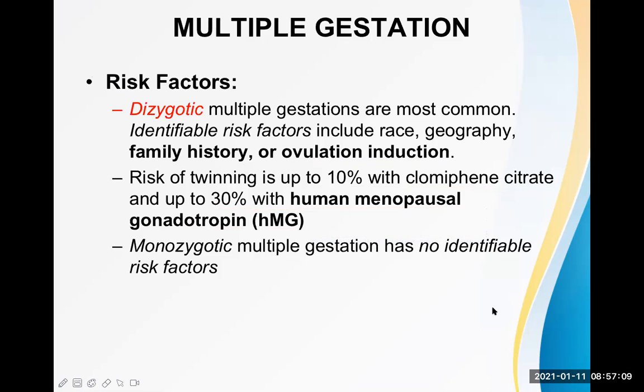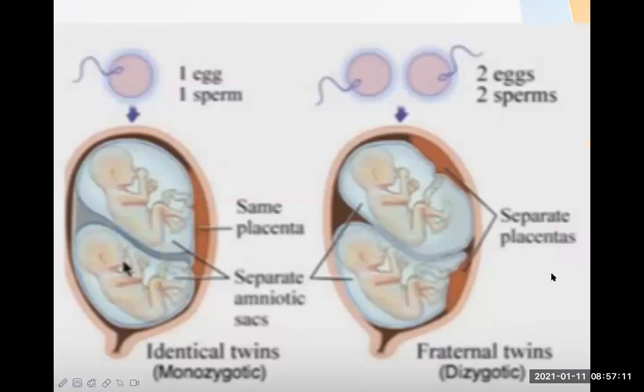Let's move on. Now, all of you, please focus here. It will explain everything for you. So see this, there is one egg. Egg means ovum, and one sperm. So this is also a natural type of process. But in the natural process, there is no division of the zygote. It will develop only into one baby. But here there is division of the zygote, and see, there is formation of two babies. So this is a twin pregnancy, or multiple gestation.